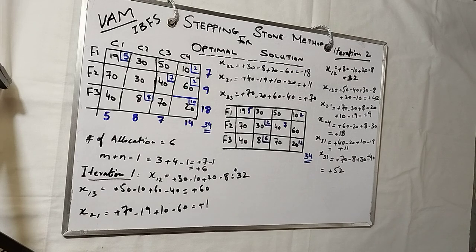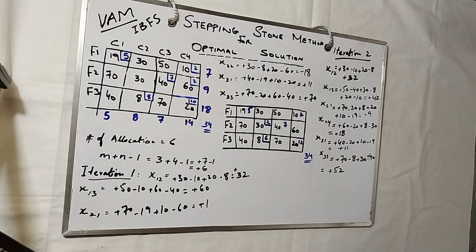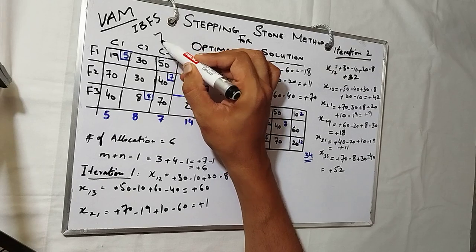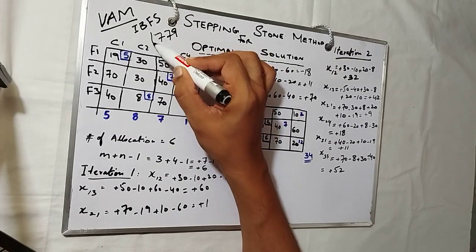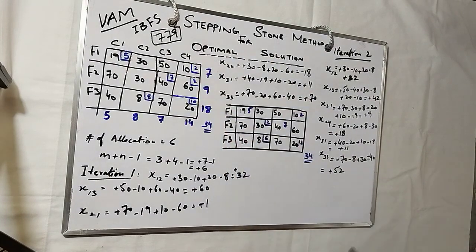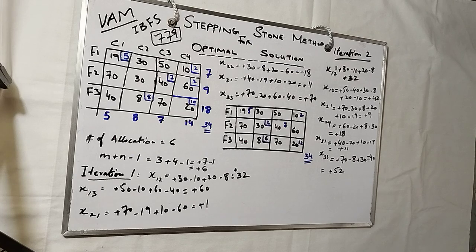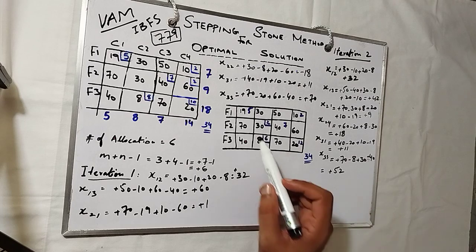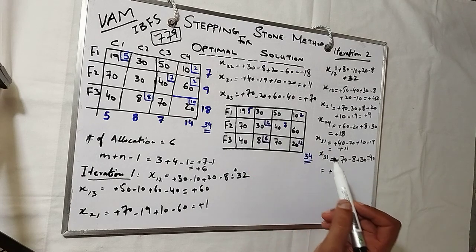So the cost, you see, what did we have in the initial basic feasible solution? Let me tell you, it was 779. 779 was the initial cost. Okay, and the total units were 34. Now we have to recalculate so that we get to know the cost now. So how do we calculate the cost? First we need to see that we are supplying the 34 quantity.